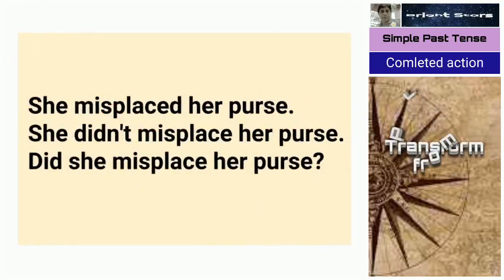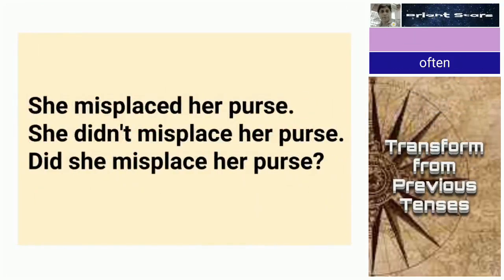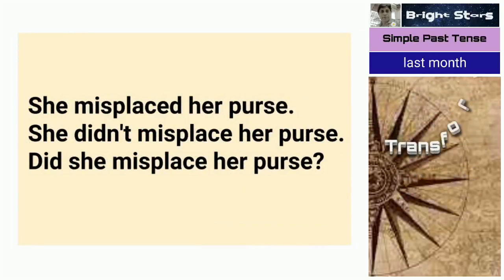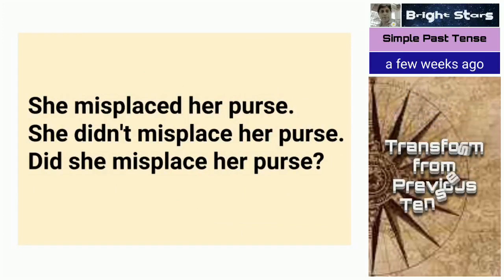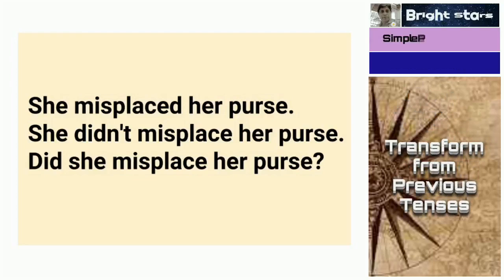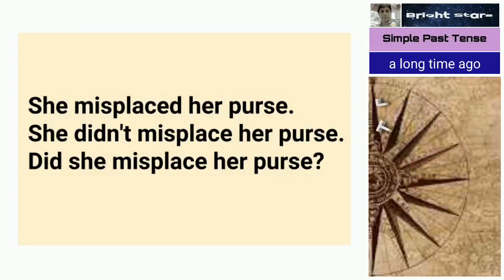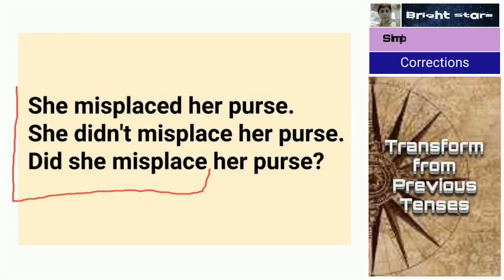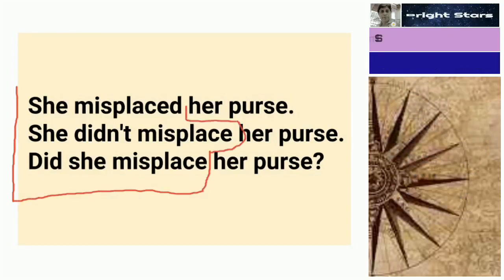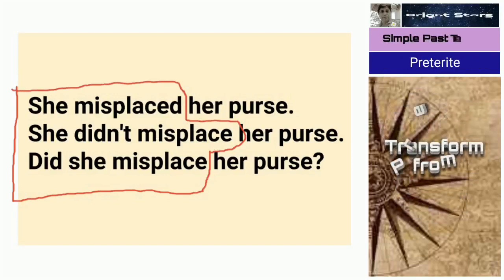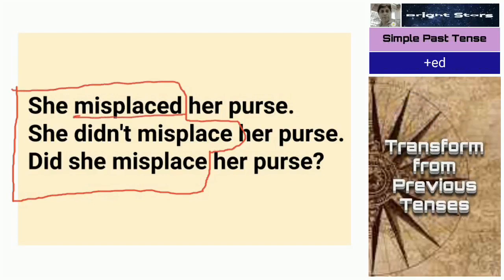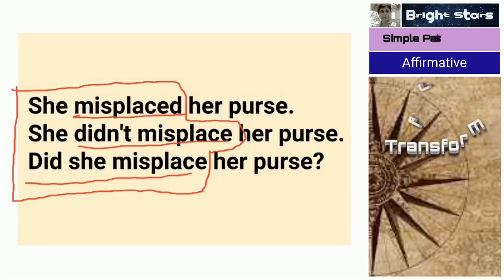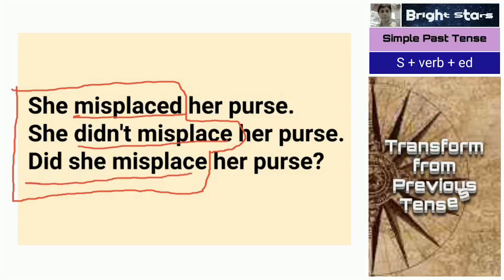Next one, she misplaced her purse. She didn't misplace her purse. Did she misplace her purse? Statement, positive, negative sentence and interrogative sentences. I am including this one. This you have to structure. You should not forget. Misplaced became didn't misplace. Then did she misplace? So this you have to notice.